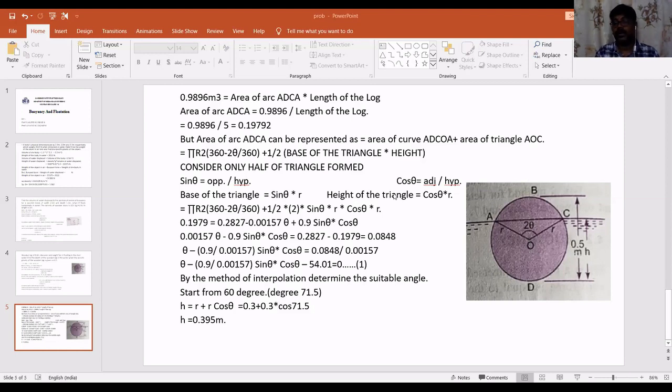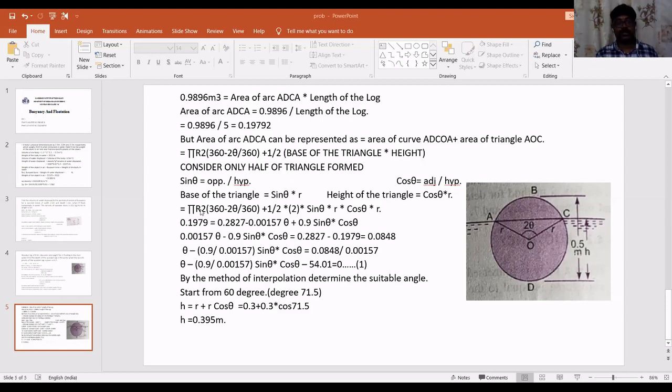So for the height of the triangle, if we take this as theta, adjacent side divided by hypotenuse will give me cos theta. Cos theta is equal to adjacent side divided by hypotenuse. But what we want is the height of the triangle. Height of the triangle is equal to r into cos theta. So I know that area of triangle is half base into height. But how many triangles are formed? How many right angle triangles are formed here? Here I have got two right angle triangles, one on the left side and the other on the right side.